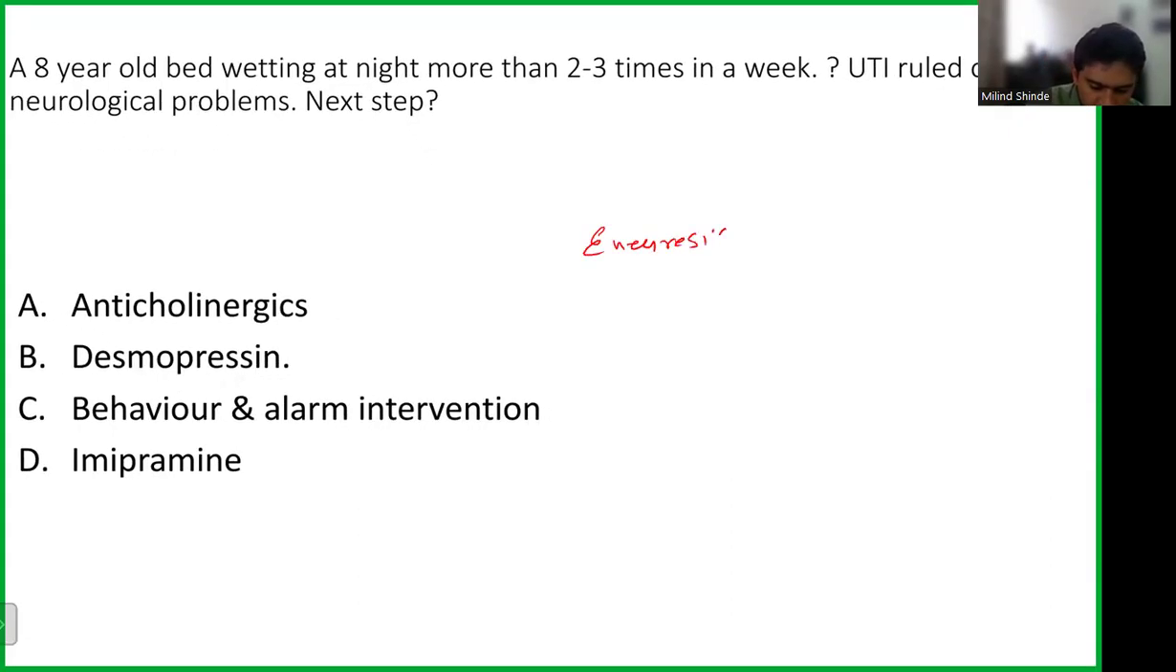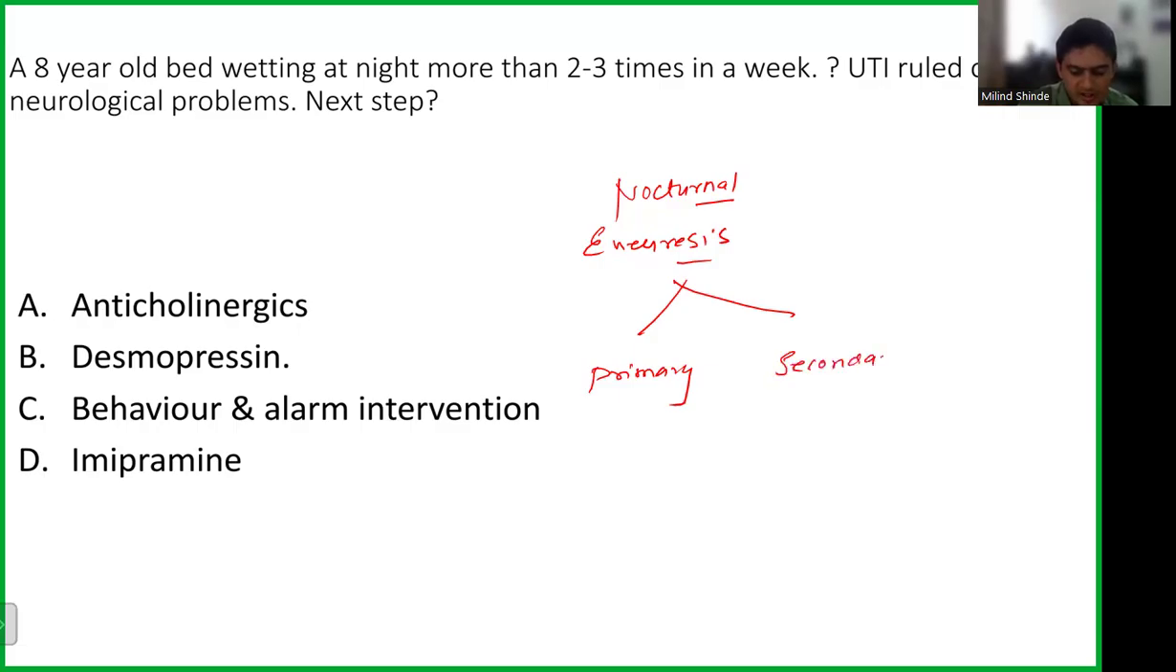Or we call it nocturnal enuresis. It can either be primary, meaning since birth the child never achieved bladder control, or it can be secondary, meaning maybe initially the child had some bladder control, but now he has lost it. Now it can be anything. It can be primary.